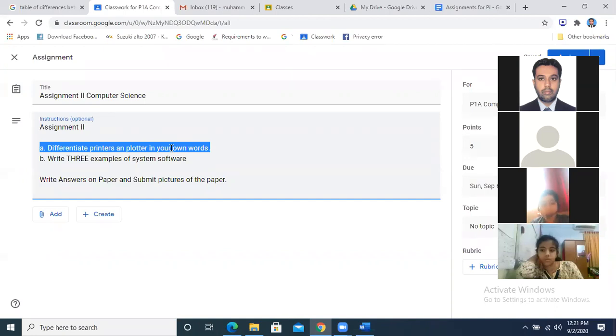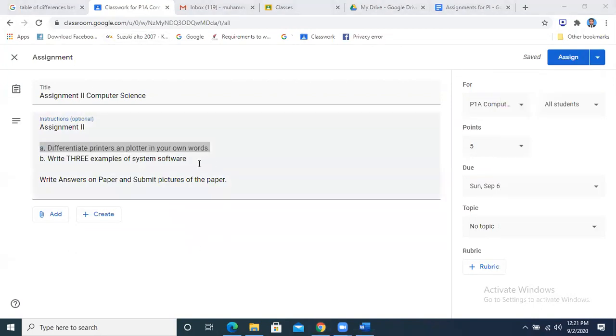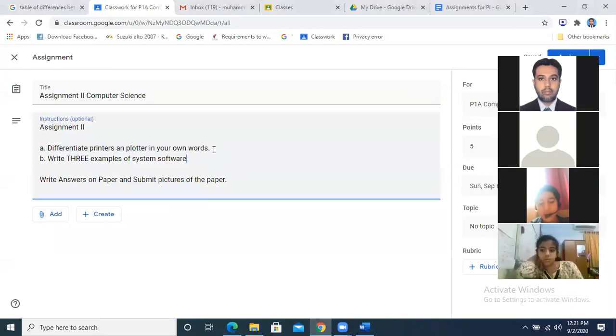What is the difference between a printer and plotter? This is the question that I have asked. And write 3 examples, only names, of system software. So there are 2 short questions.